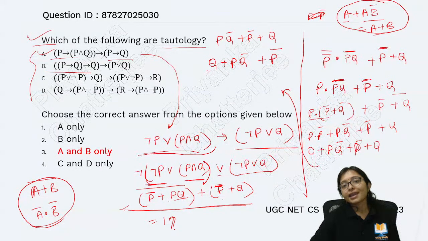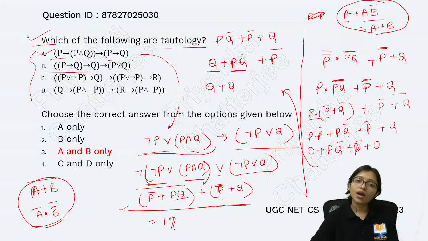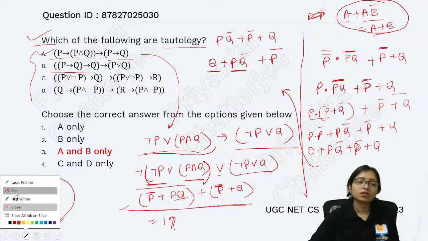So this is A, this is AB bar, you can think like that. So I can write it is P plus Q.